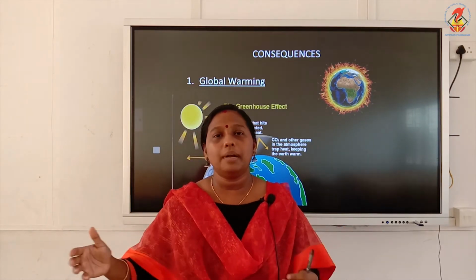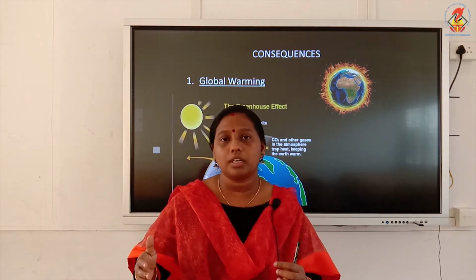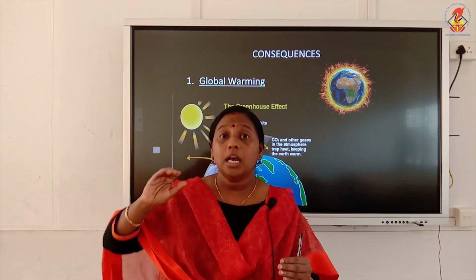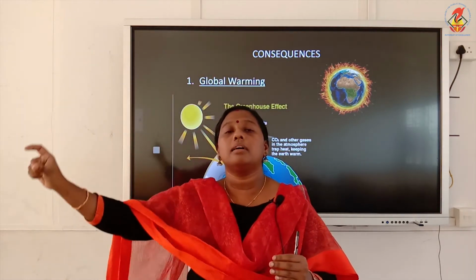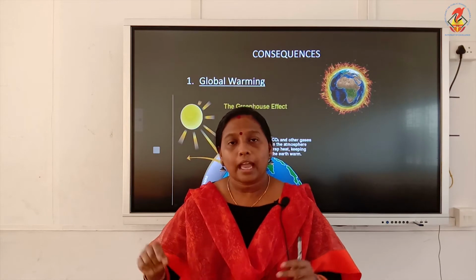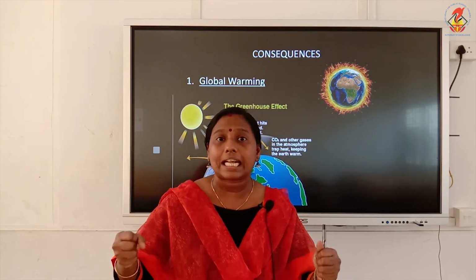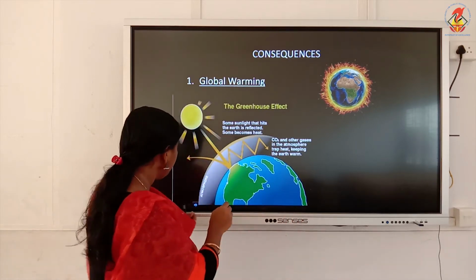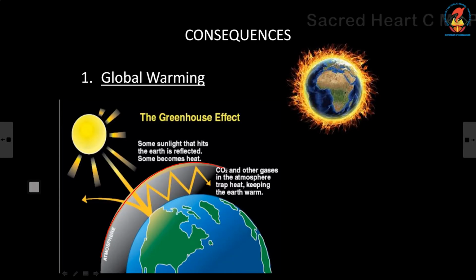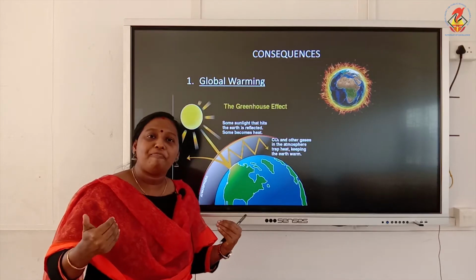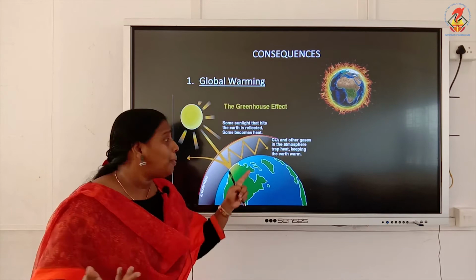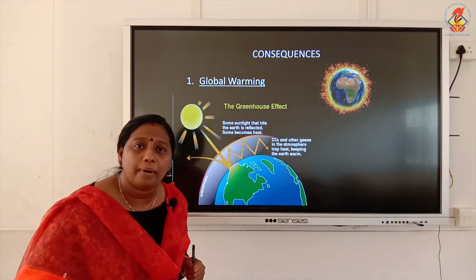And all this carbon dioxide which is there in our atmosphere, what will happen? It will form a thick layer around our atmosphere, and this thick layer of carbon dioxide will trap heat rays. When the number of plants reduces, there is no plant to absorb this excessive carbon dioxide.